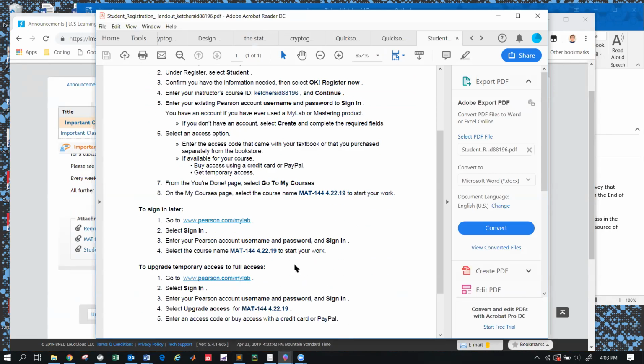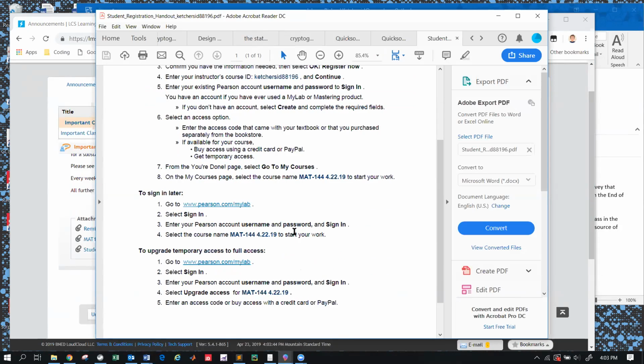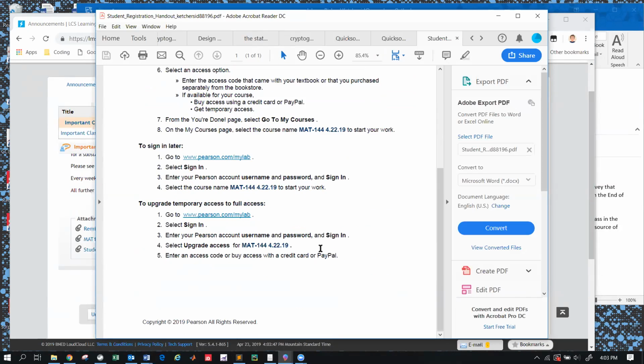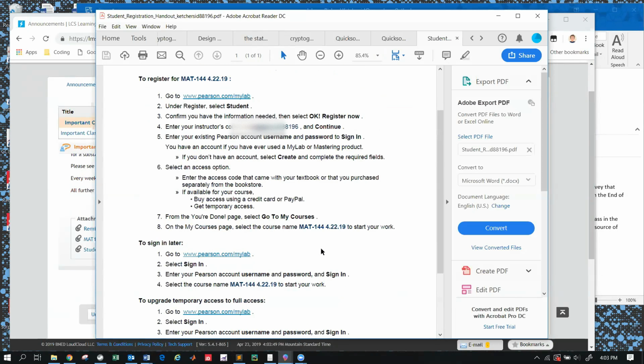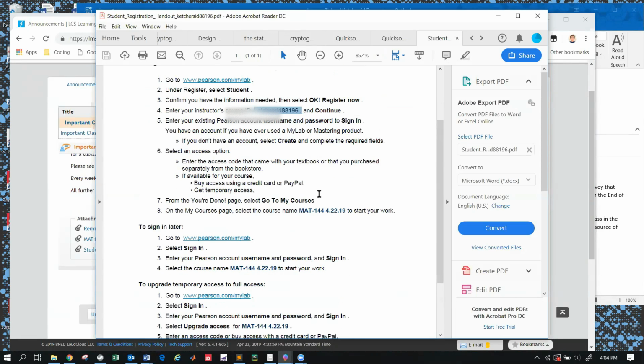All I want to point out down here somewhere, it's been a while since I've actually done this, is where the course code is. Oh, right here, sorry. The course code is right here. It's a sort of small font, unfortunately, but that's where it is. It's the instructor's course ID for the class. In MyMathLab is where you'll be doing all your homework and stuff like that, and we'll look at that in just a second.